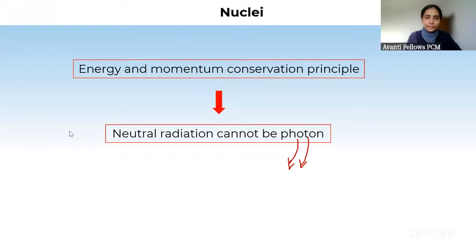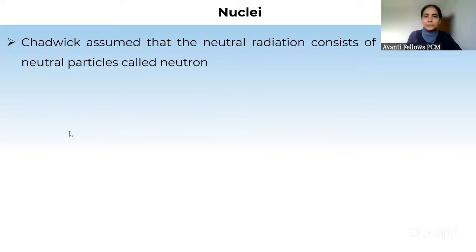और न्यूट्रल रेडिएशन को क्या बुलाया गया? उस न्यूट्रल रेडिएशन को बुलाया गया न्यूट्रॉन. ठीक है. So Chadwick assumed that the radiation consists of a new type of neutral particles called neutron. So neutron was discovered by James Chadwick.